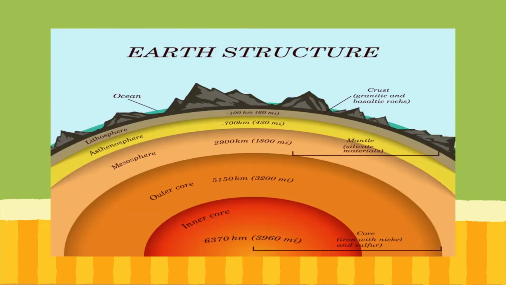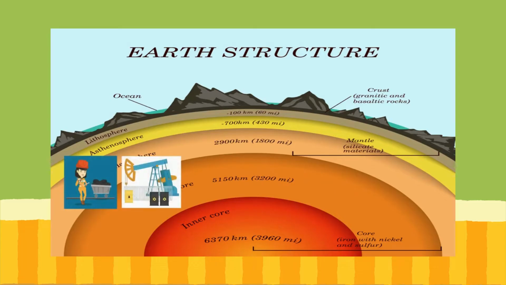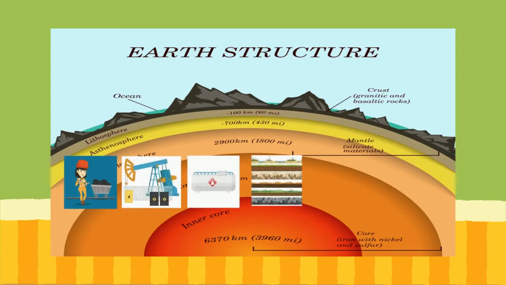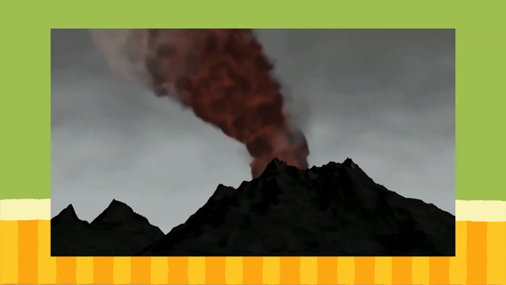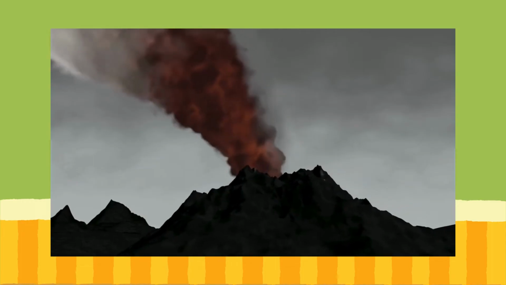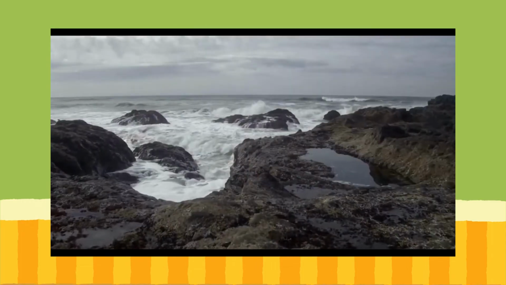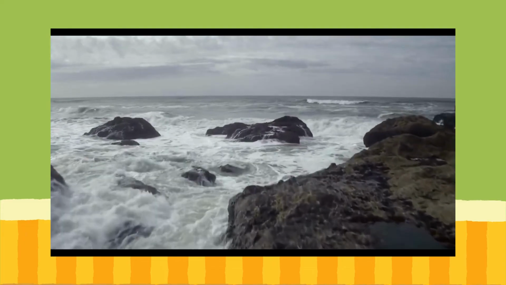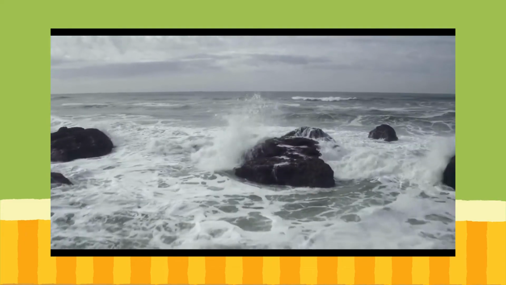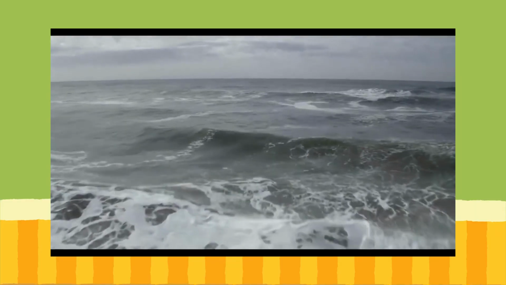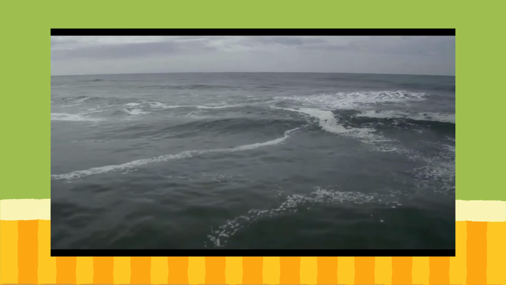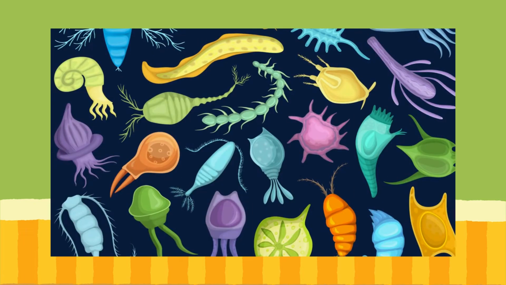Carbon in the lithosphere includes fossil fuels like coal, oil, and natural gas, along with deposits like limestone, and volcanoes may release some of this carbon stored in the lithosphere when they erupt. Up next, the ocean. The ocean has the greatest exchange quantity of cycled carbon and stores a large amount of carbon. The ocean absorbs carbon in the form of carbon dioxide. The ocean also has a large amount of plankton that absorbs carbon dioxide that it uses for photosynthesis.